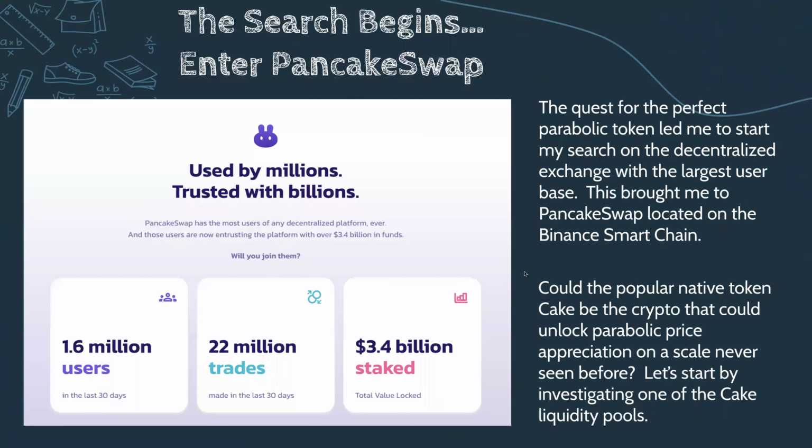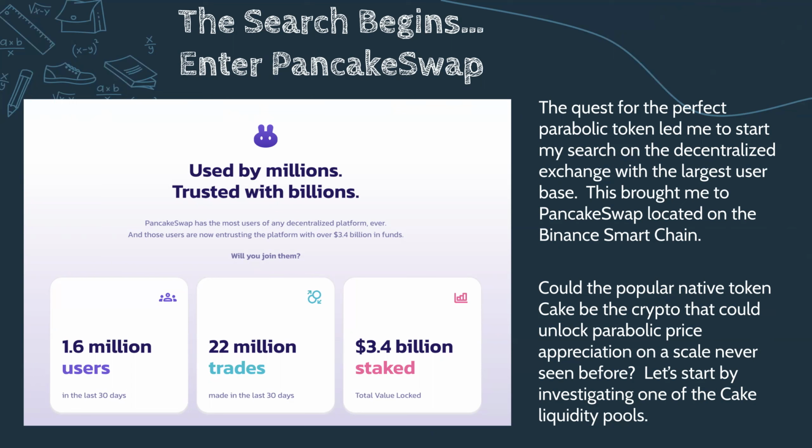So I'm searching for this perfect token. Can we actually get to this price appreciation of infinity, approaching infinity? I was like, wow, that's crazy. So where am I going to begin my search? PancakeSwap, on the Binance Smart Chain. It is now the most popular site and has the most daily users. So if you're searching for this perfect token, this needle in the haystack, why not start here, and why not pick the most popular token on here?